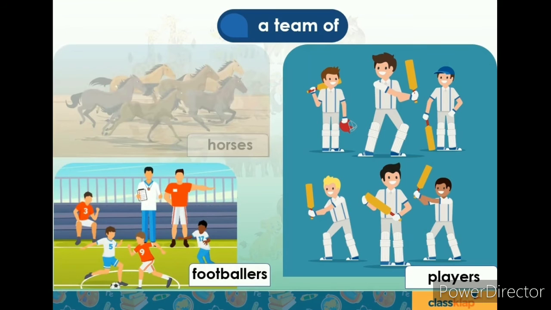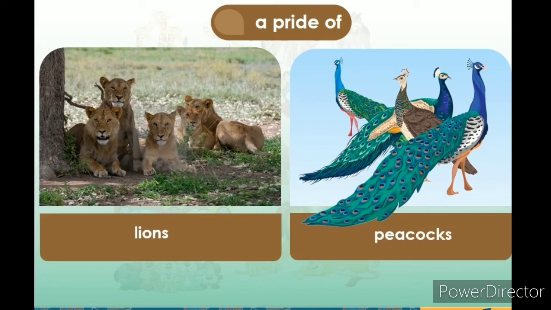Then a team of footballers, a team of players as well as a team of horses. These examples use the same collective noun, a team of. The next one is a pride of lions, a pride of peacocks.